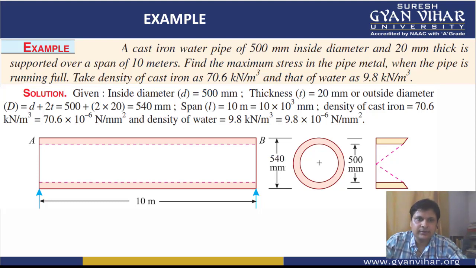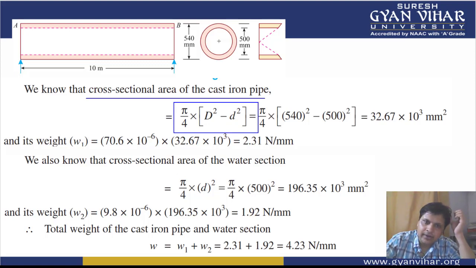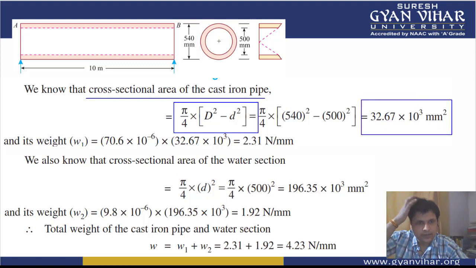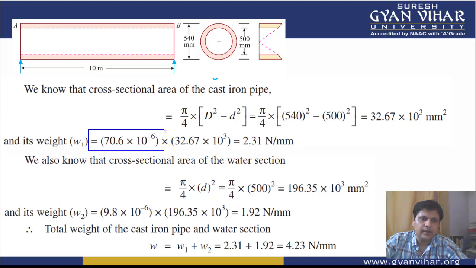All right, but it is not a question to panic, because, as we have solved in the previous numericals also, the cross sectional area of the pipe is important. Formula we know, pi by 4 into capital D square minus small d square, and it is equal to 32.67. Then how will we calculate the weight? Density is given to us and area is given to us. As you can see here in the question, the density of cast iron is given to us, and the cross sectional area is also given.